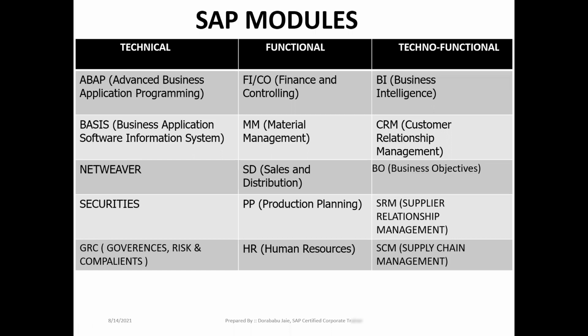Coming to the functionals, FI and CO also come under functional modules. MM, materials management, SD, sales and distribution, PP, production planning, HR, human resources, PM, plant maintenance, QM, quality management, QC, quality control. Like that, we have a list of functional modules.